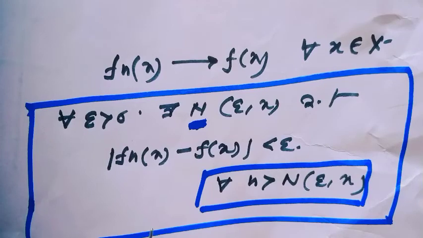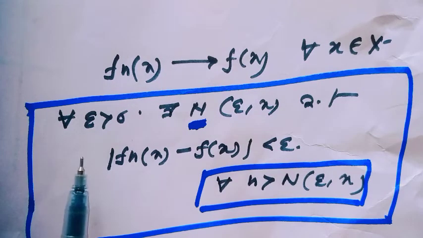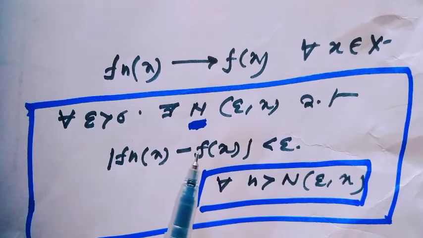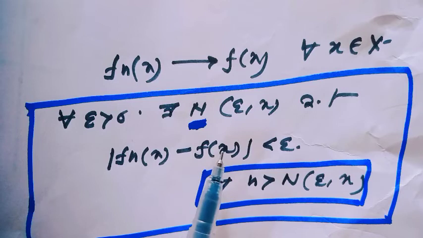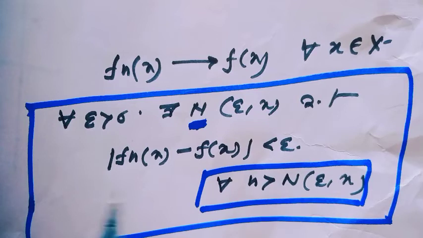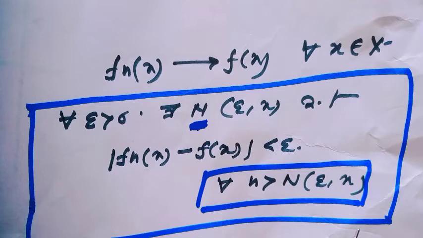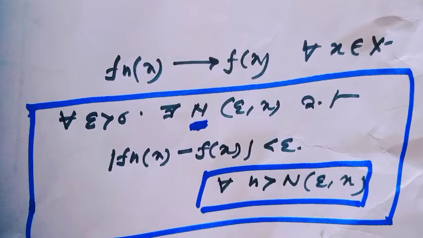Well, actually, the epsilon-delta definition of pointwise convergence is: f_n(x) converges to f(x) for all x belonging to capital X, such that for all epsilon greater than 0, there exists a capital N, which depends on epsilon and the point x, such that the absolute value of f_n(x) minus f(x) is less than epsilon for all small n greater than capital N. And here capital N depends on epsilon and the point x. Are you getting the idea?